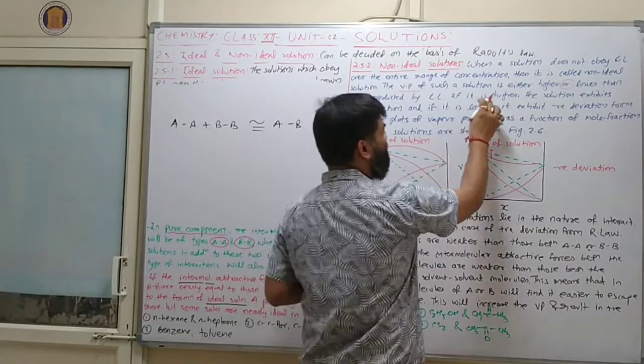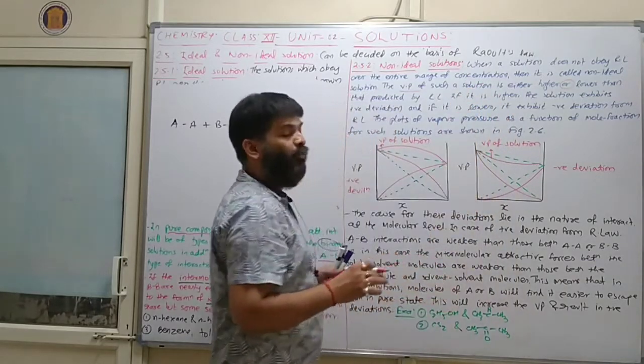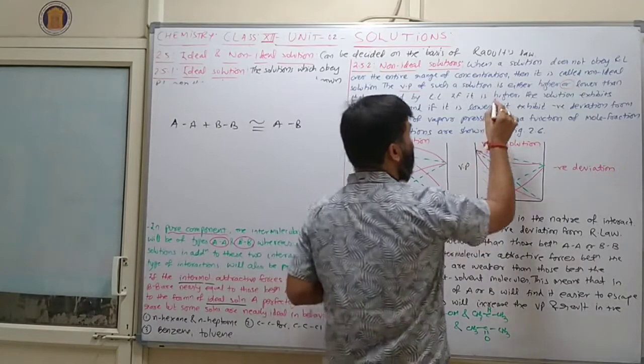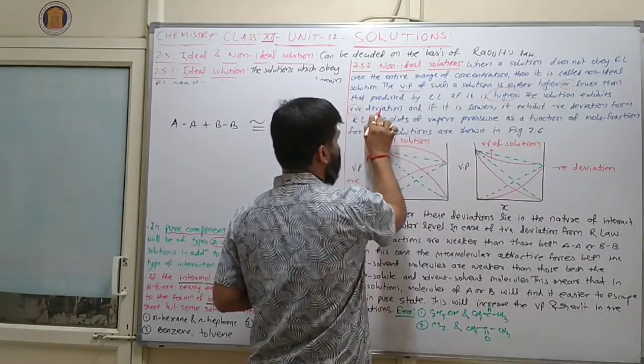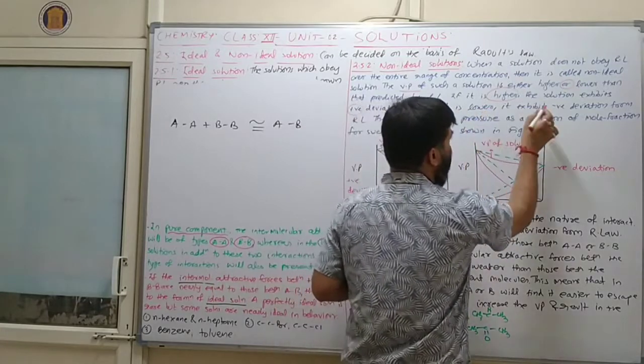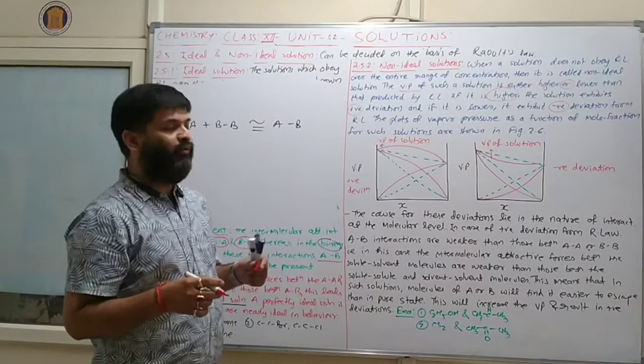If it is higher, the solution exhibits positive deviation, and if it is lower, then the solution exhibits negative deviation from Raoult's law. Clear?